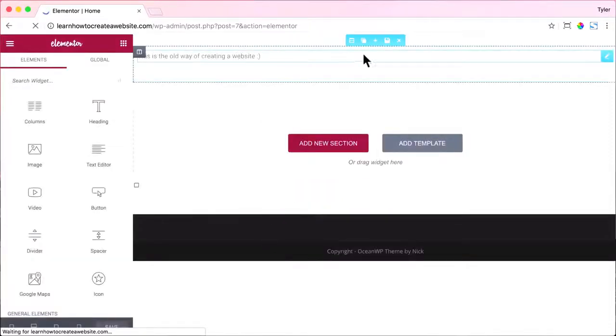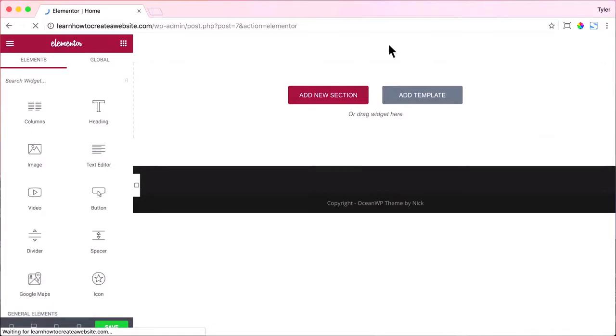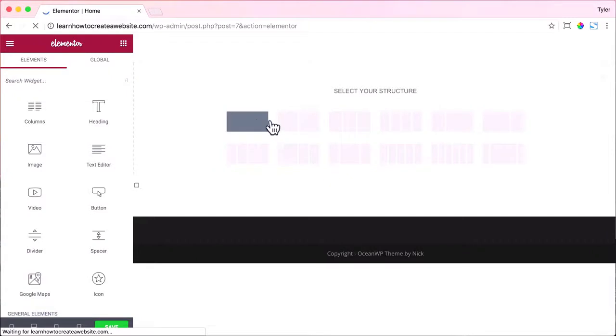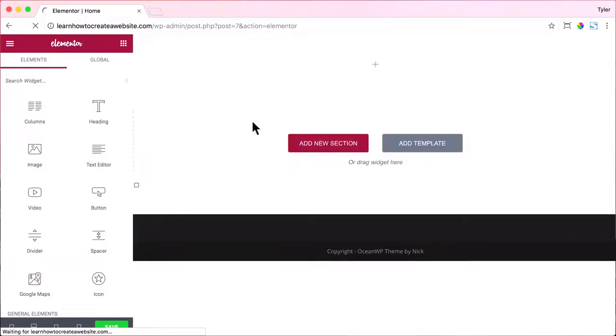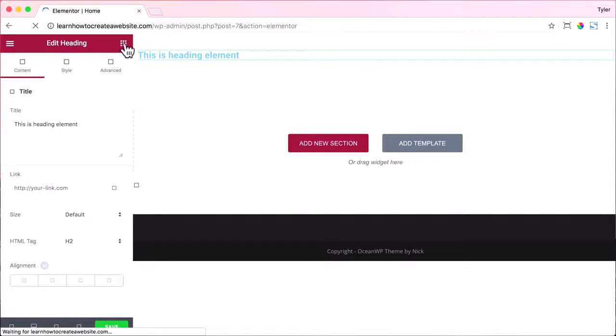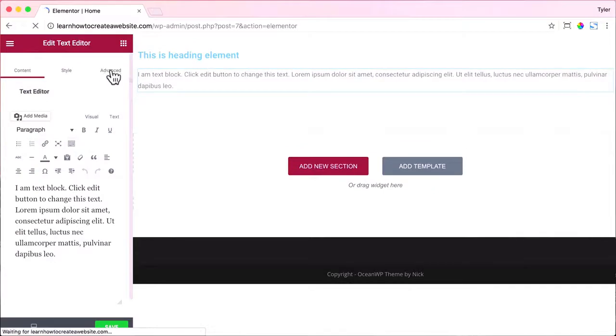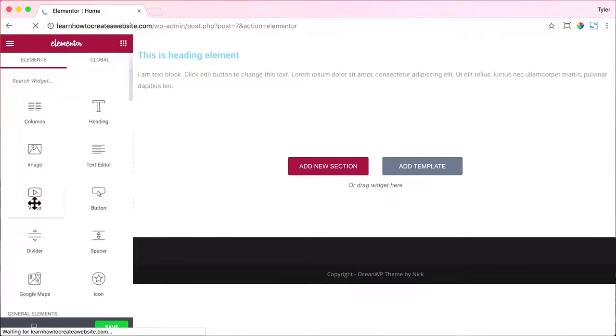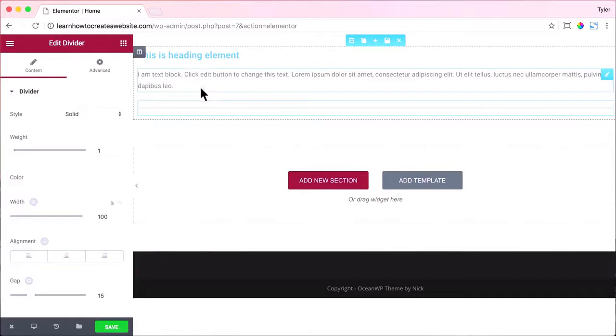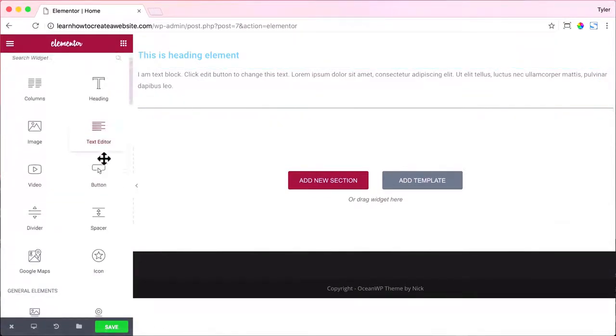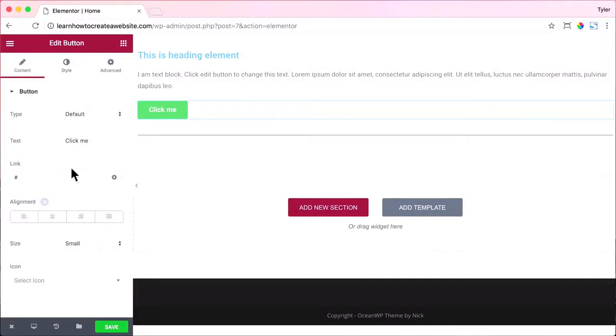Now that we've done that, it will have our old content here, but we can hover over it and press the X to delete it. And now we can add a new section. So just click Add New Section, and you can add 1 column, 2 columns, 3 columns, 4 columns, a sidebar, all into your website. So we're just going to choose 1 column, and we can add in text heading and click this button up here to add more. Then we could put in a text editor. It's just like regular text, or we can add in a video or a divider, and we can also add in a button. We can also do a testimonial or a Google Maps. So you get the point. You can add practically anything.